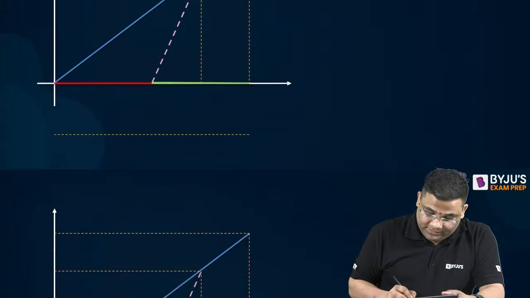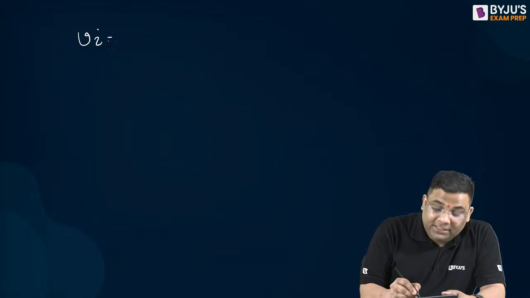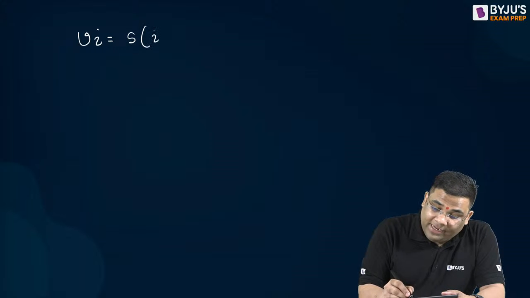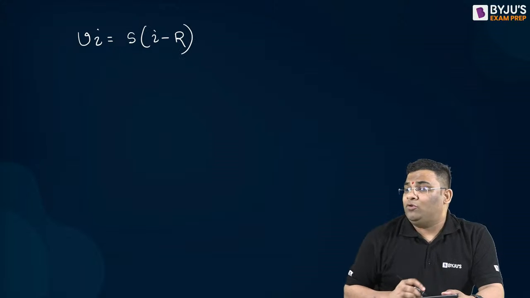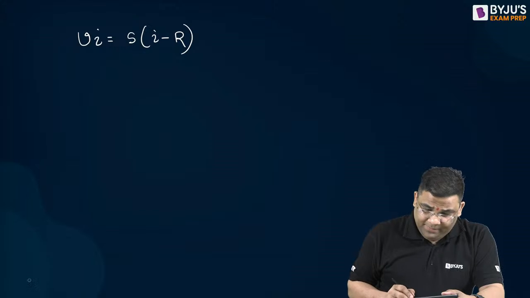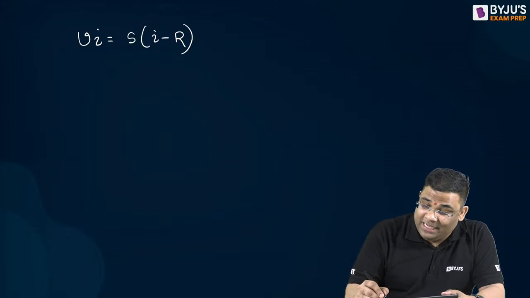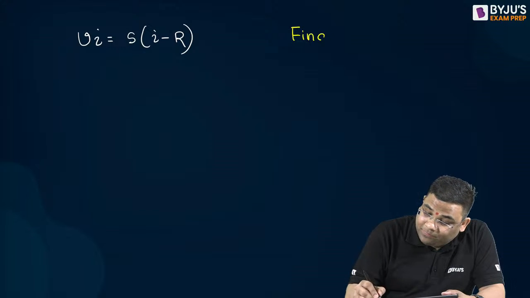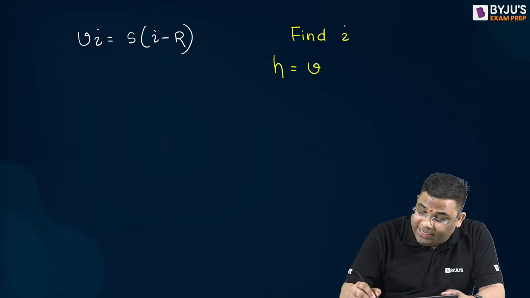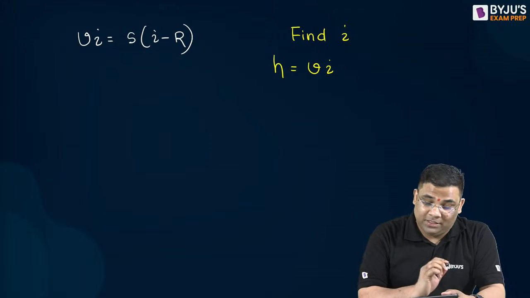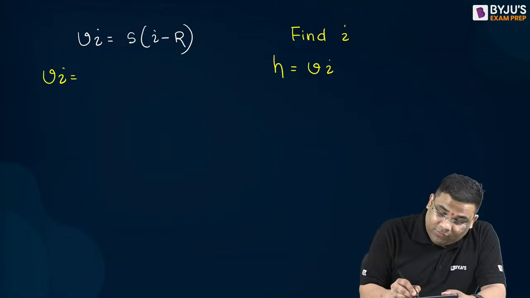Now I will find out this relationship. So V into t is equal to S into t minus r. My aim is to find out t. If I find t, then the height of that triangle will be V into t, right? Therefore I am finding t. So from here, V into t is equal to S into t minus S into r.